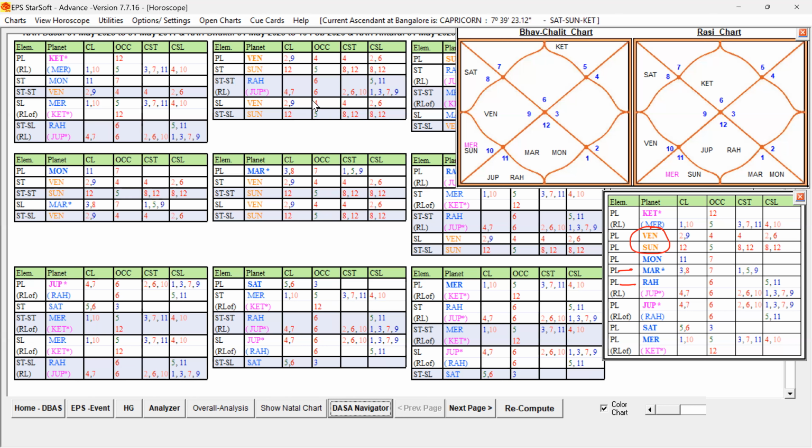So we have studied the destiny. We have studied, yes, destiny is indicating some issue. So now what we have to do, next step, we have to see the Dasa period. Which is the Dasa? Now she is running Rahu Dasa. Previously, she was running Mars Dasa. Prior to the Mars, she was running Moon Dasa.